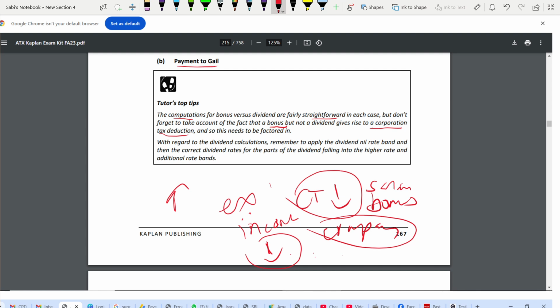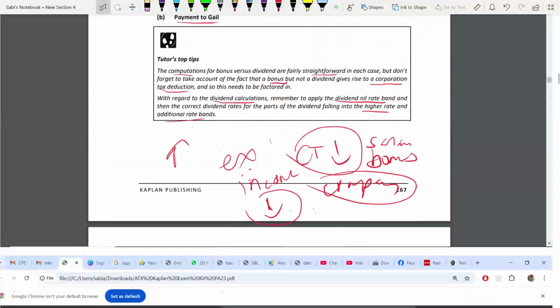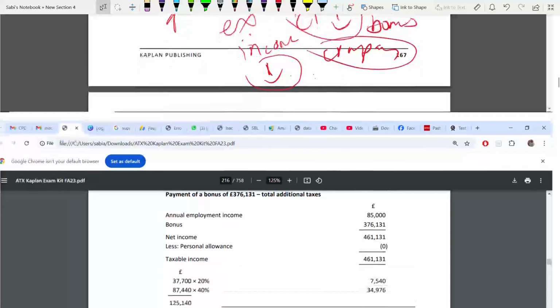Okay. And when you're doing the dividend calculation part, when you're finding income tax, do not forget the dividend nil rate band and apportion it correctly in the higher rate and the additional rate band. Basic, higher, additional. You don't need them in your answer, they're just for your understanding purpose. So now first let us do the bonus.